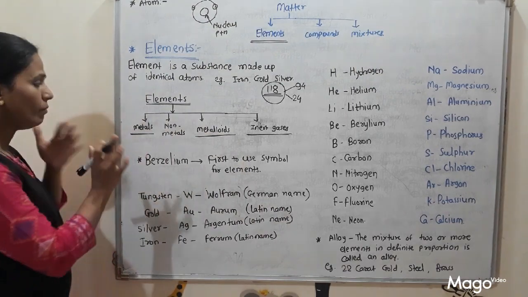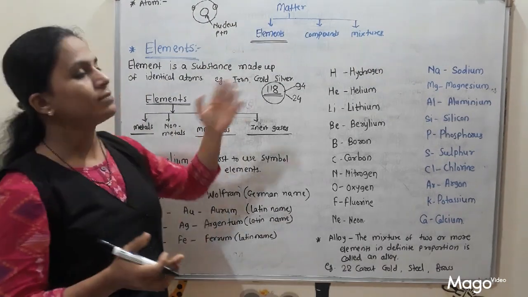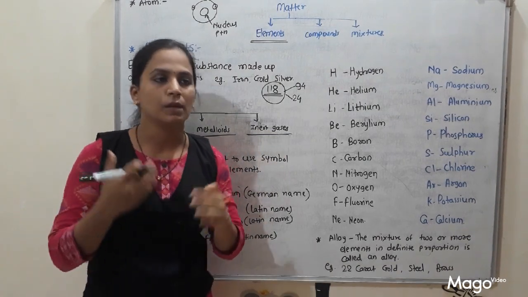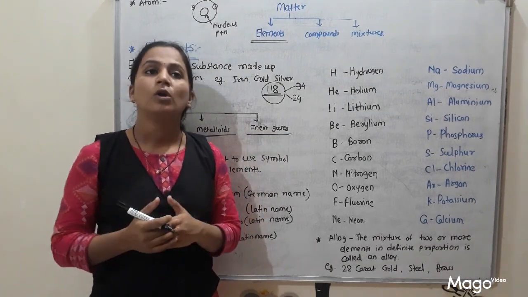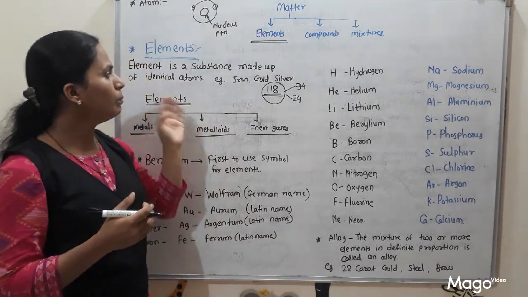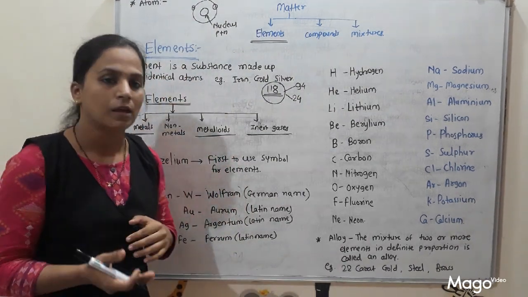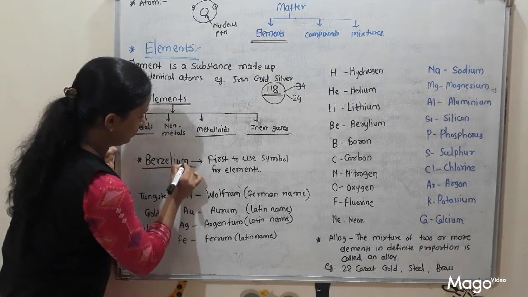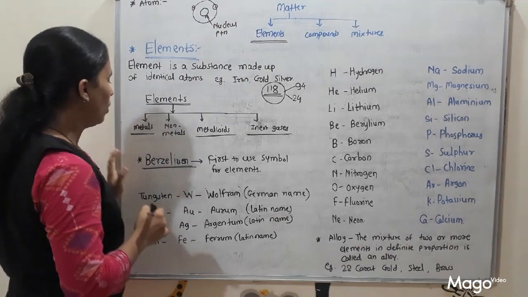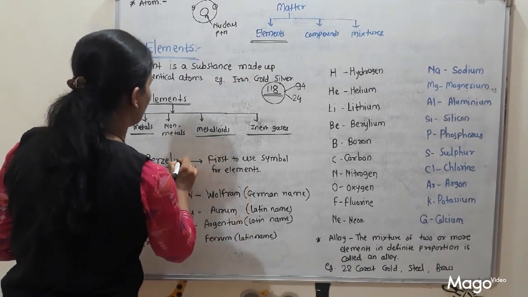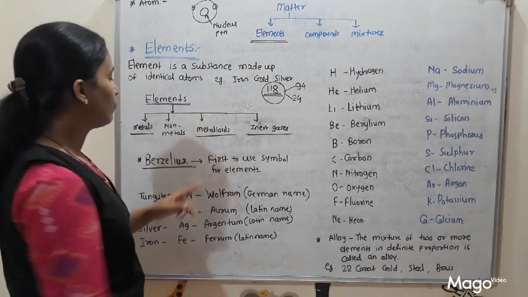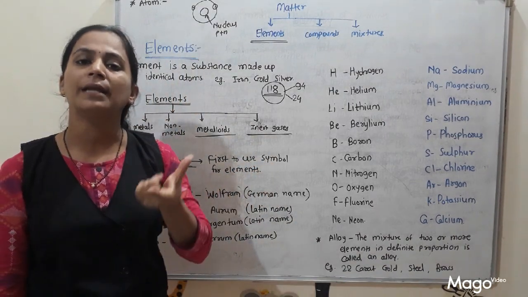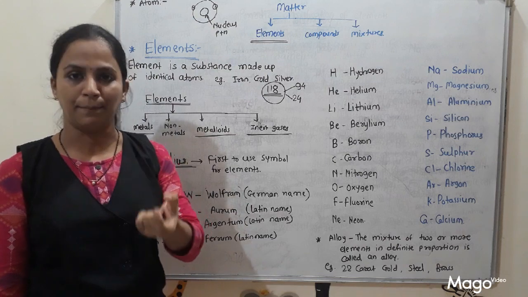Then all these 118 elements are there, and it is very difficult to remember all the names. So to make the study of elements easy, the scientist Berzelius is the scientist who first used symbols for elements. And what is meant by symbol? Symbol is nothing but an abbreviation, a short form of the name.